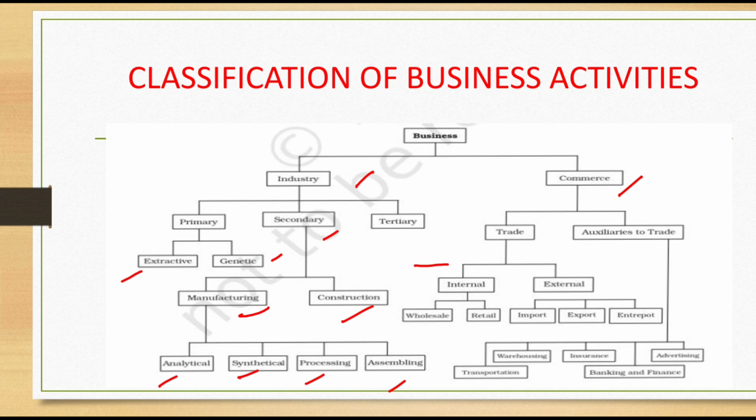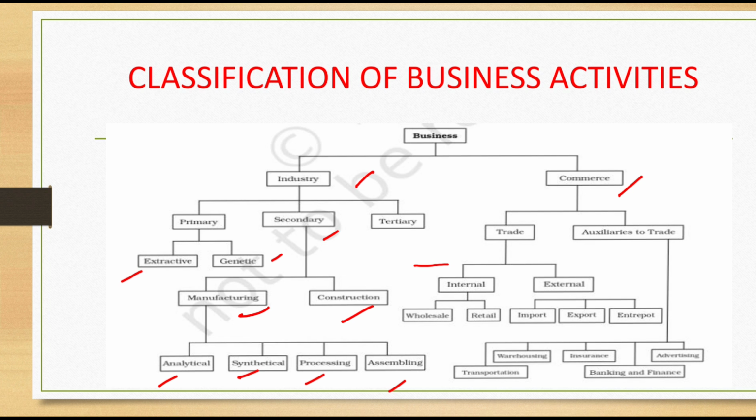Secondary industry is classified into two, manufacturing and construction. Manufacturing is classified into four: analytical, synthetical, processing and assembly. Construction and tertiary have no further classifications.